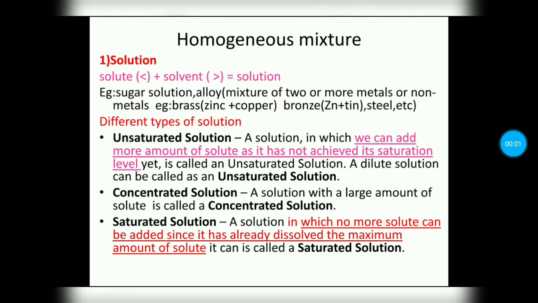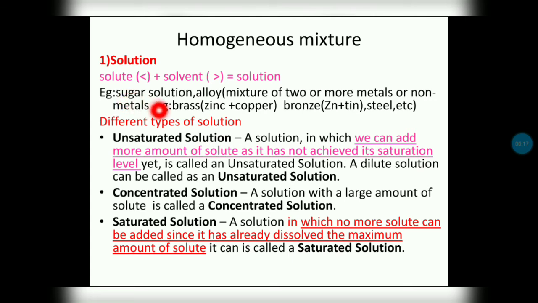First, we'll discuss homogeneous mixtures. First is the solution. Solute and solvent together make a solution. In that, the component present more is called the solvent and the component present less is called the solute. For example, sugar solution.